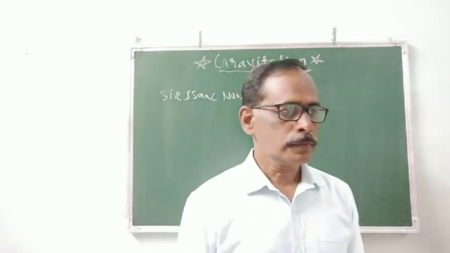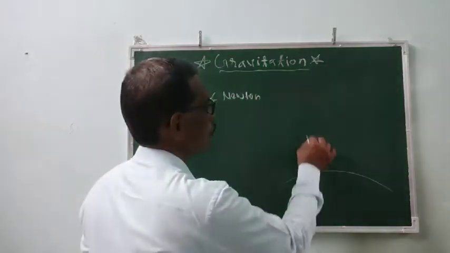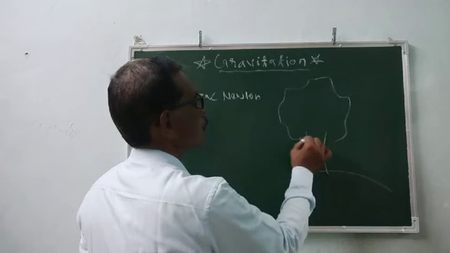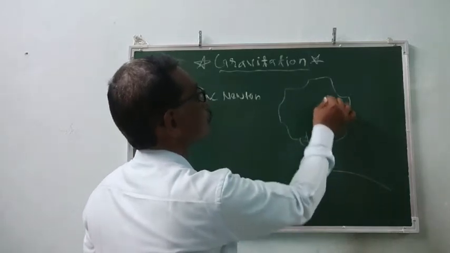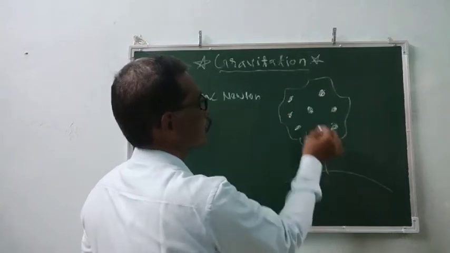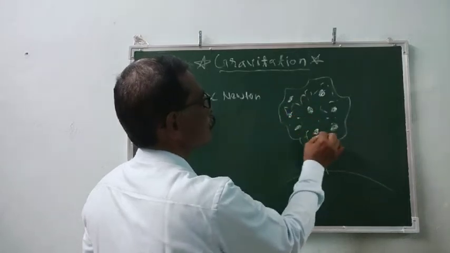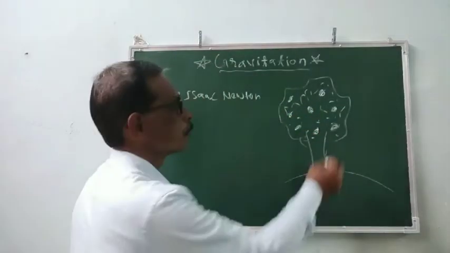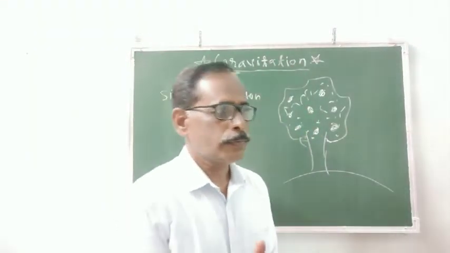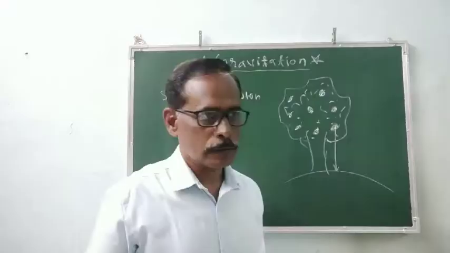See here, suppose it is the surface of the earth and it is a tree of an apple. These are some apples which are at different heights. An apple falls on the ground or on the earth from the tree.